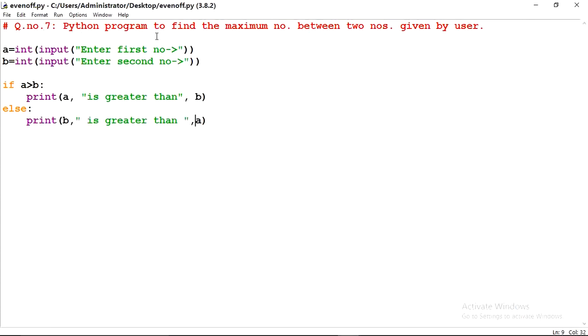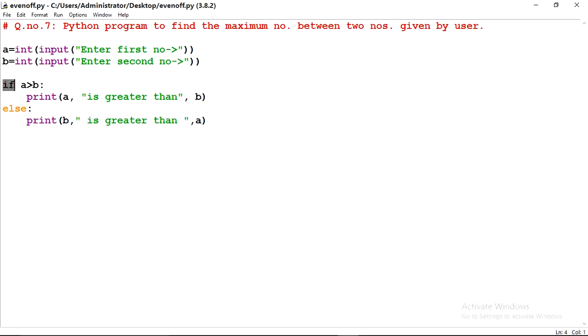Question number 7. Python program to find the maximum number between two numbers given by user. For it, first of all, we have to enter two numbers as integers. In the first line I have written a is equal to int input enter first number. It will take a number and store it into a. First it will convert that string to integer and store into a. Like second, b is equal to int input enter second number. So the message will come enter second number and it will be stored into b.